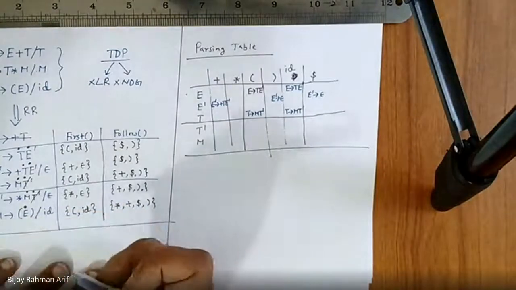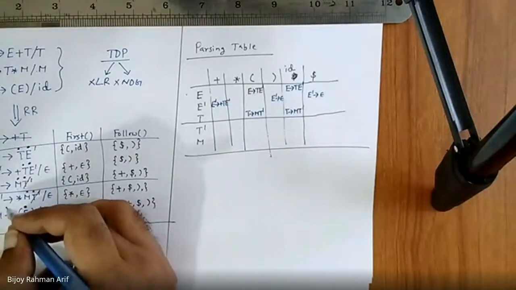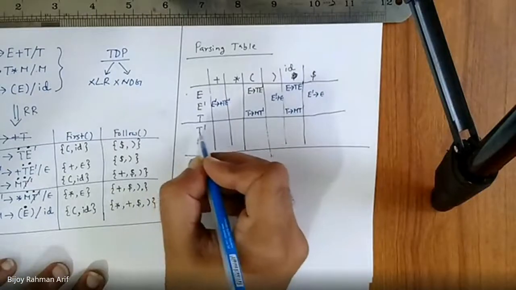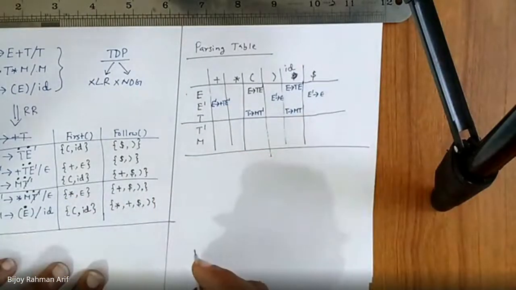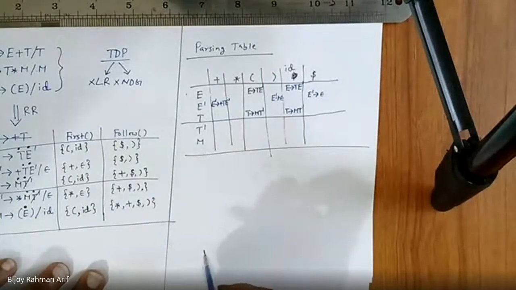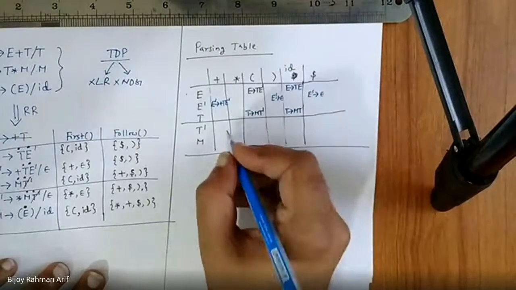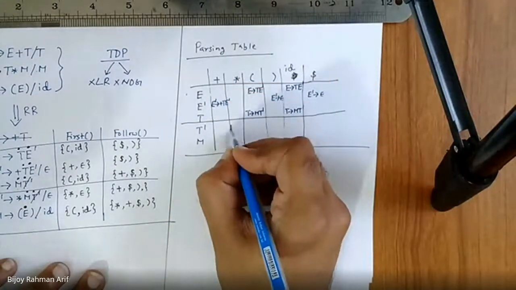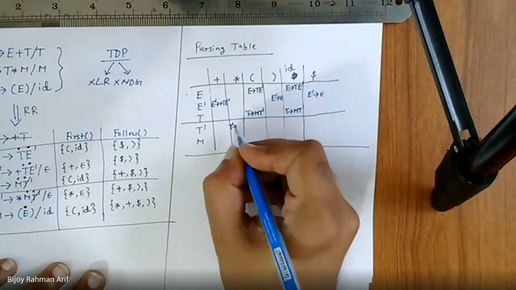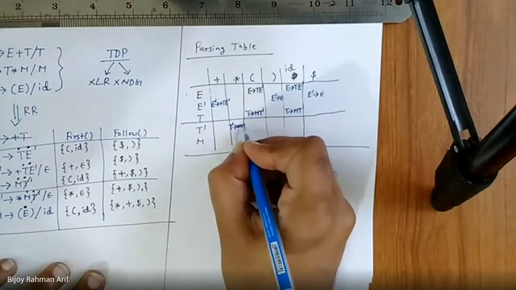Definitely the right hand side is not epsilon. So I'm going to row number T dash and first of RHS. First of RHS is nothing but first of star empty dash, which is nothing but first of star, which is nothing but star. So I'm going to T dash row, star column: T dash derives star empty dash.